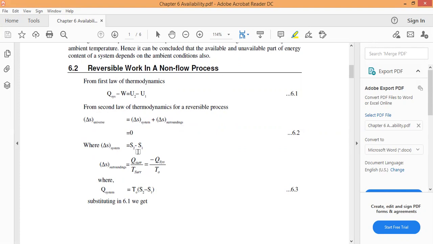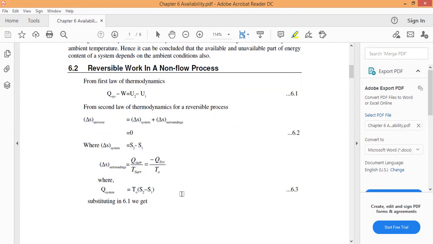Okay, where delta S of system is nothing but S2 minus S1. So delta S of surroundings, we will write as Q, heat of surroundings, by temperature of surroundings, is equal to minus Q system by T naught. So Q system is equal to T naught into S2 minus S1, because delta S of system is nothing but S2 minus S1. So finally we have Q system is equal to T naught into S2 minus S1.